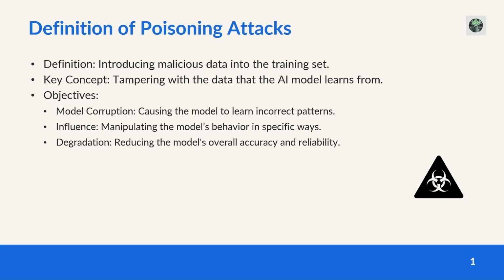The attacker will manipulate the data in such a way that the model learns the incorrect patterns or behaviors. This can lead to outcomes such as model corruption, where the AI learns incorrect information, and influence, where the attacker manipulates how the model behaves in specific scenarios, as well as degradation, which reduces the model's overall accuracy and reliability.